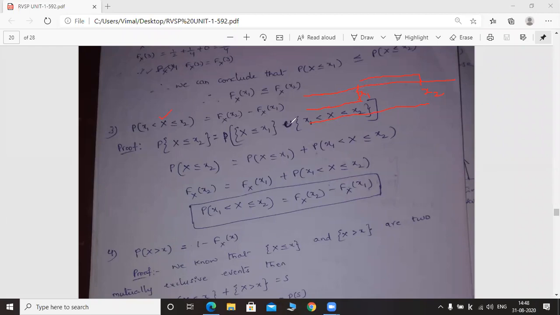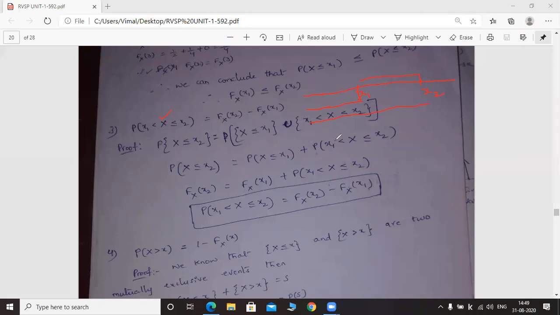Union means combination. Capital X less than or equal to small x1, because x1 is included in this first region. That's why you should not include it in the second region, and you need not put equal to here. Just after x1, you have to consider each and every value up to x2. So these two regions we have considered.